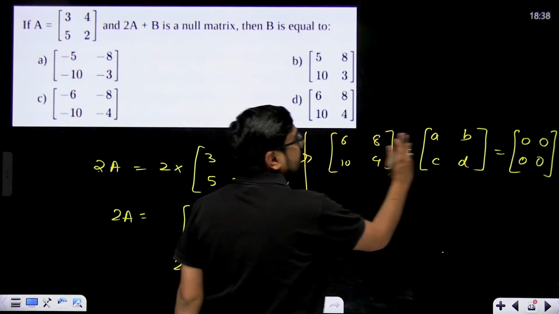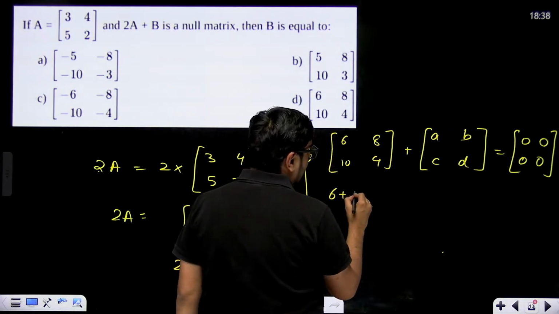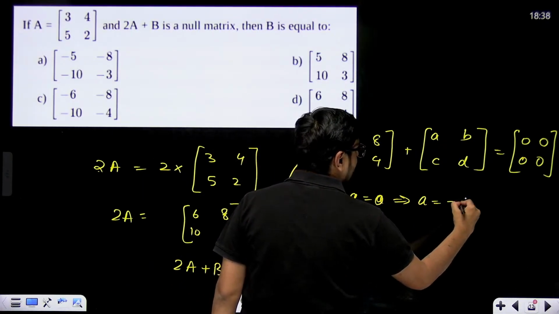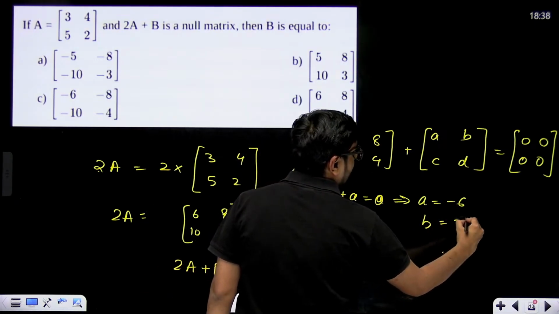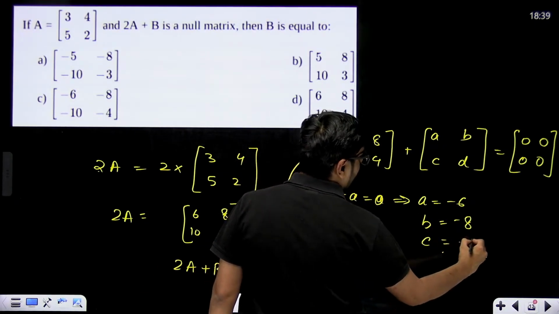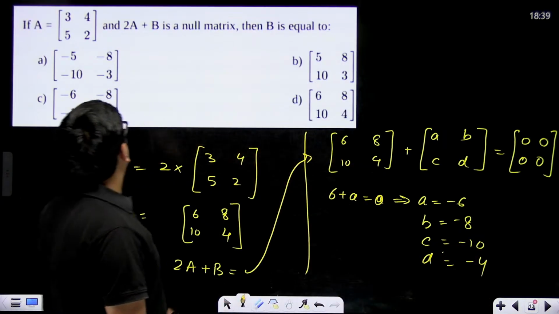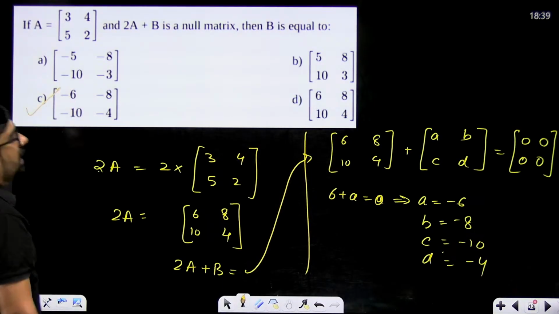So it's saying that this plus this is equal to 0. That means 6 plus A is equal to 0. So this gives us A equals -6. Similarly, B will come out to be equal to -8, C will come out to be equal to -10, and D will come out to be equal to -4. So which will be our matrix? -6, -8, -10, -4. C will be our correct option.